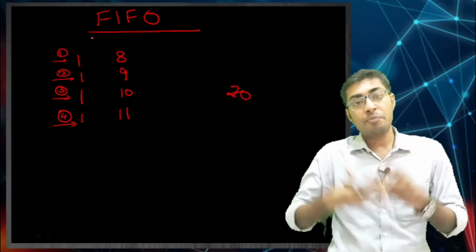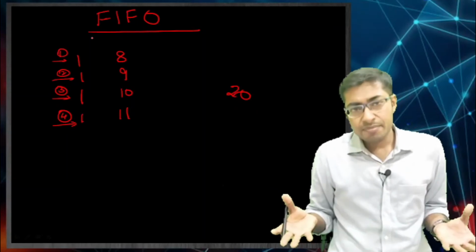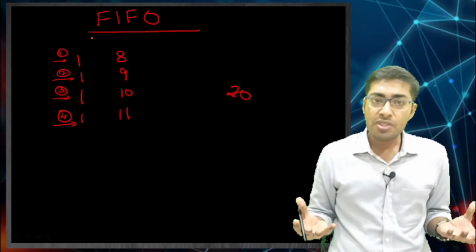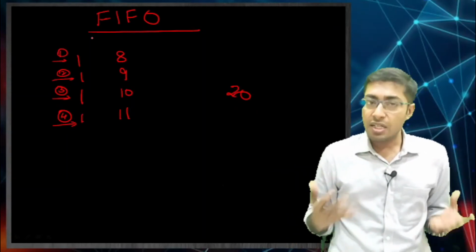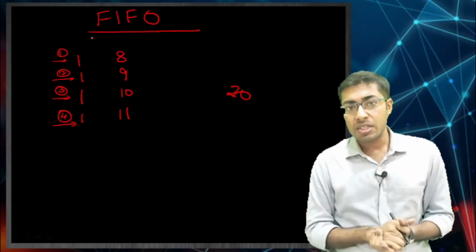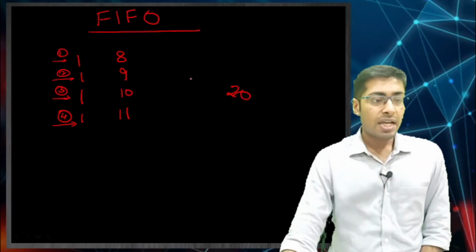The first goods that we produced at $8. The second good that we produced at $9. The third one at $10 and the fourth one at $11. Which is the first one to come in? 8 is the first one.